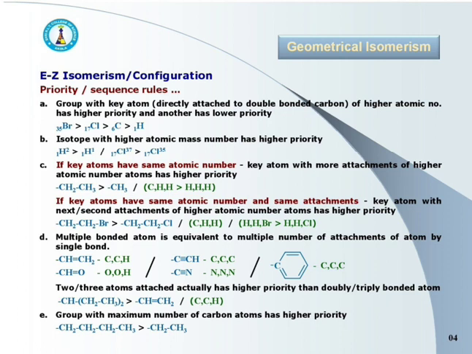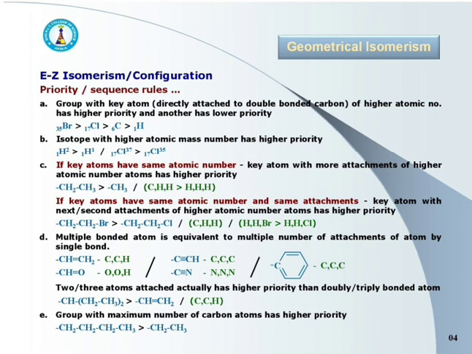Next, if key atoms have the same atomic numbers and their attachments are also the same, then the key atom having next or second attachments of higher atomic number atoms has higher priority.